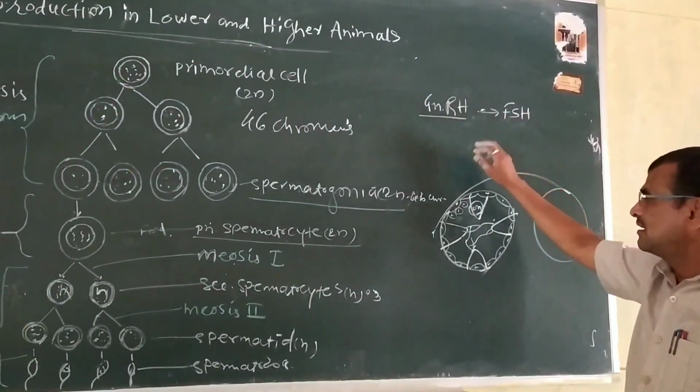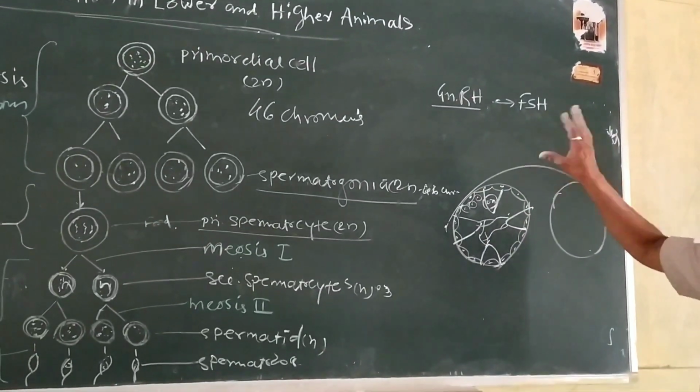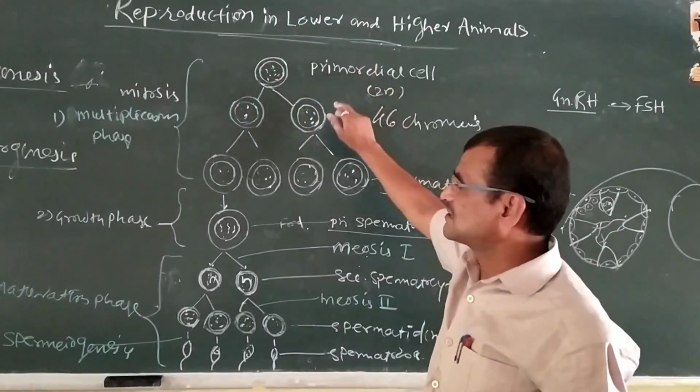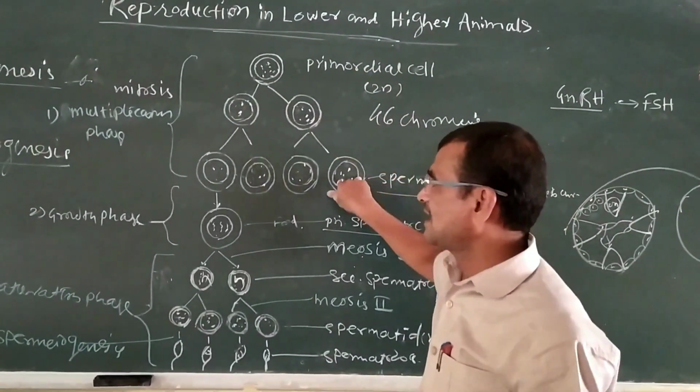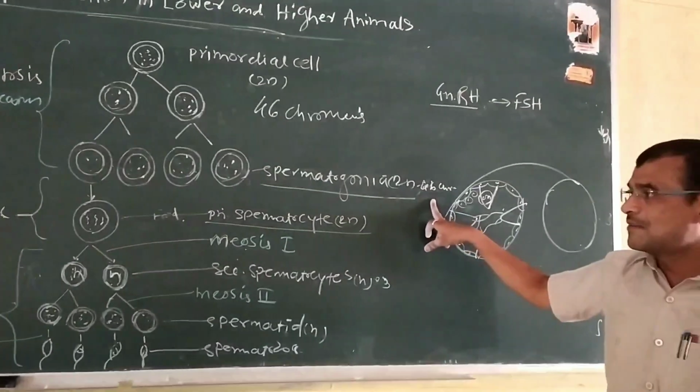It develops this primordial cell, that is a diploid cell, and mitosis occurs. Here mitosis and multiplication happen, meaning one becomes two, two become four, and these four that are formed are the spermatogonia. It is also diploid.